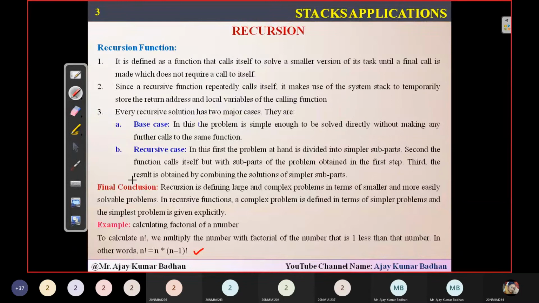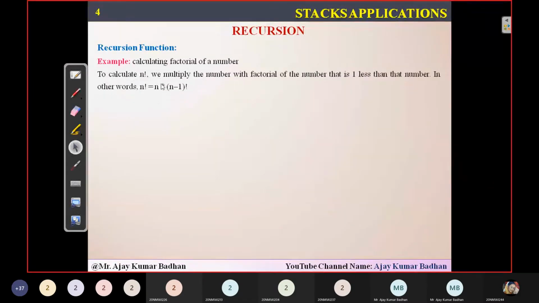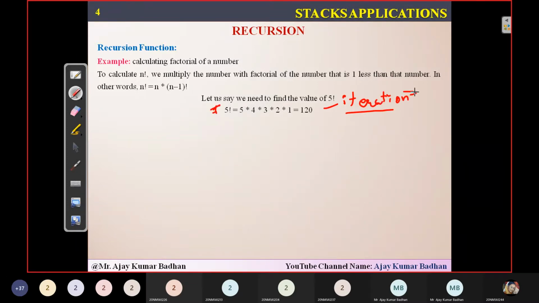Let me show you diagrammatically also so that you can understand. To calculate n factorial, this is the formula we are using. Let us suppose we need to find the value of 5 factorial. How we usually do it is 5 factorial equals 5 into 4 into 3 into 2 into 1. This is based on iteration, not on recursion. Using a for loop, if you do it directly, we are not using any recursion concept here. But when you apply recursion, this is how you get the output.